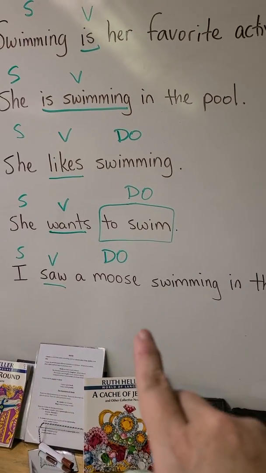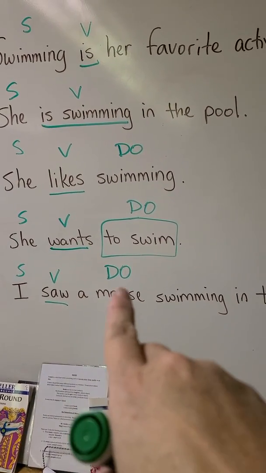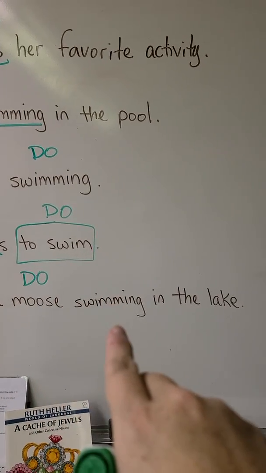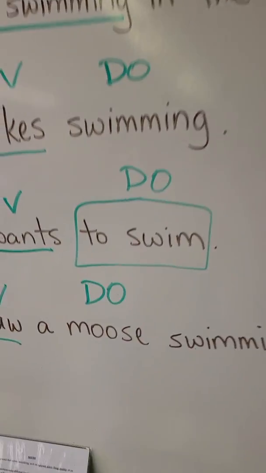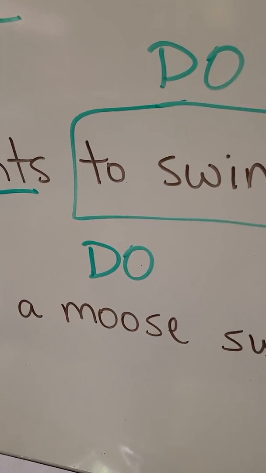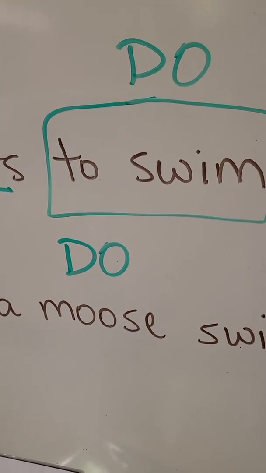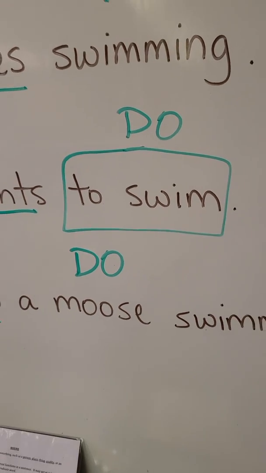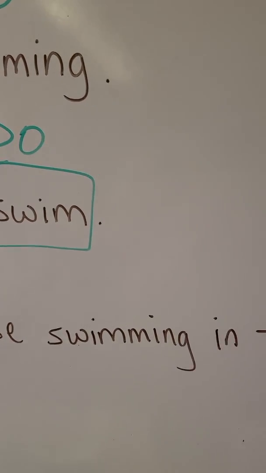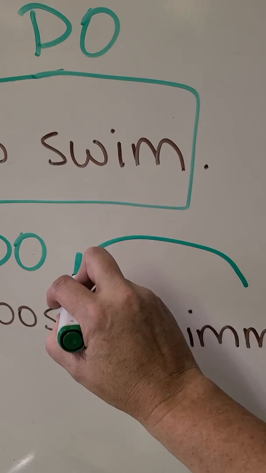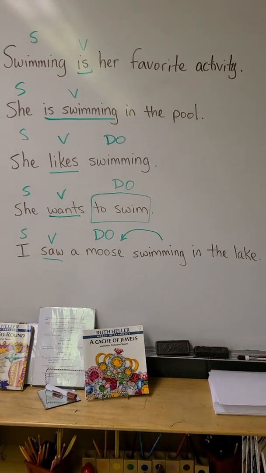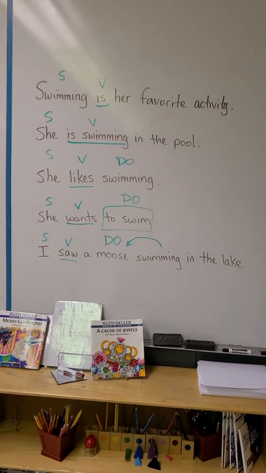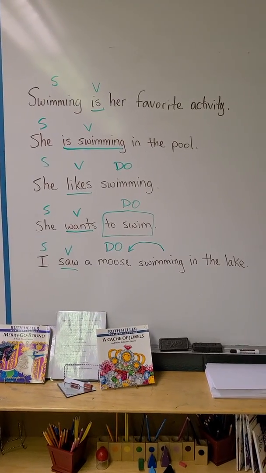Here's the difference. It doesn't say the moose was swimming. It just says a moose swimming in the lake. I could say a big moose, a brown moose, a tall moose, an impressive moose, an amazing moose. All those would be adjectives. Or I could say a moose swimming in the lake. That just describes the moose. So even though it looks like a verb, it is not a verb.